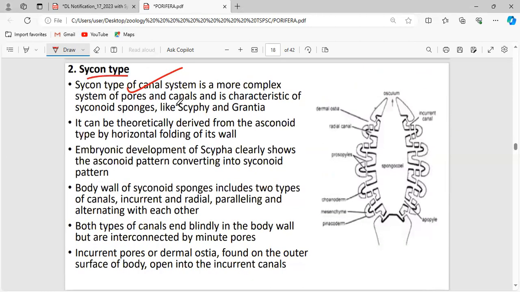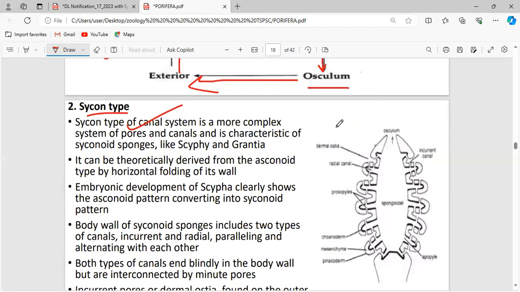Now coming to the Sycon type. As I said before, the sponges which possess the Sycon type in their adult stage definitely have an Ascon type of canal system in their larval stage. That Ascon type of canal system develops into the Sycon type of canal system. Now this type of canal system is more complex, and this system of pores and canals is characteristic of Sycon sponges. For example, Sycon.